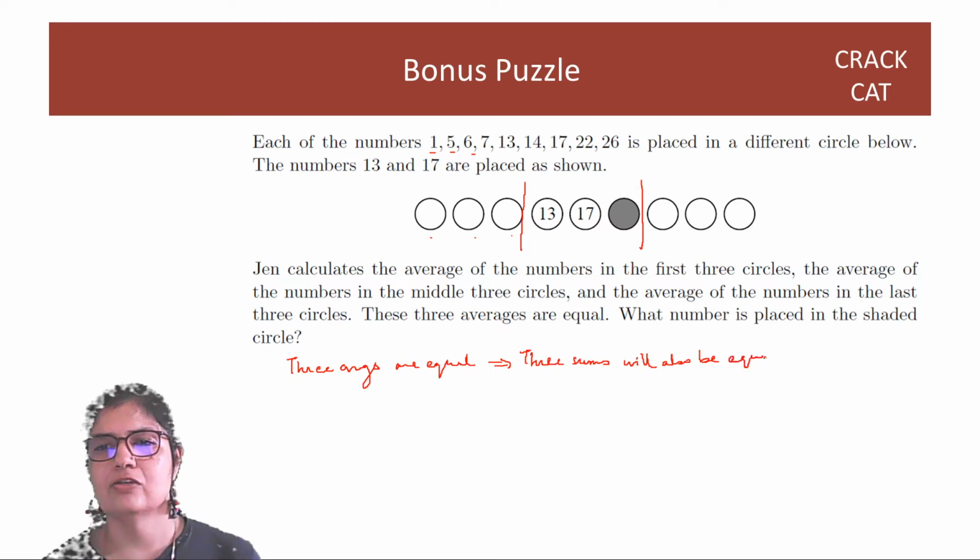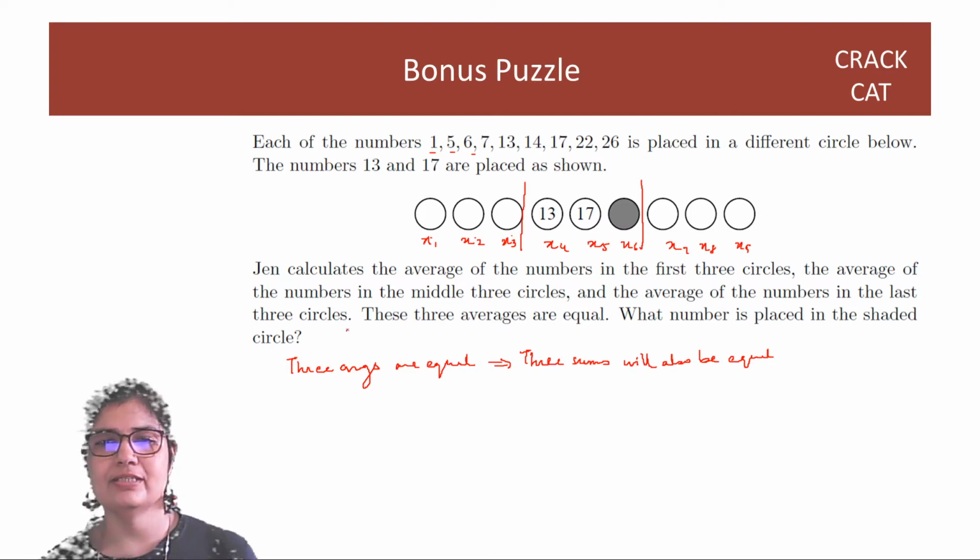So if these numbers are x1, x2, x3, then x1 plus x2 plus x3 will be the same as x4 plus x5 plus x6, which will be the same as x7 plus x8 plus x9.